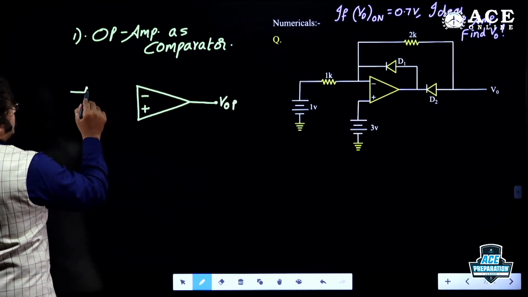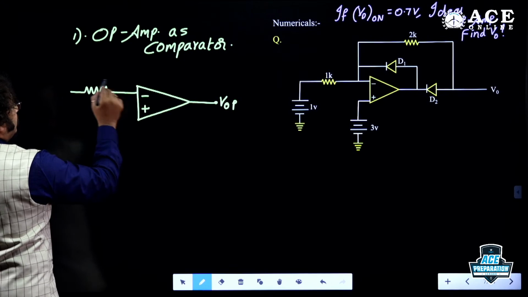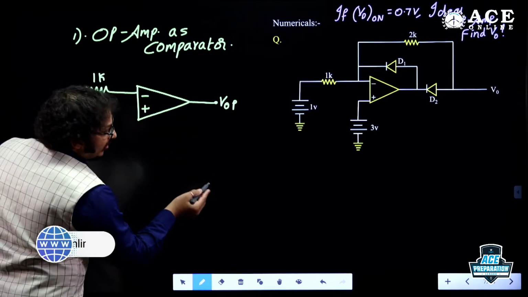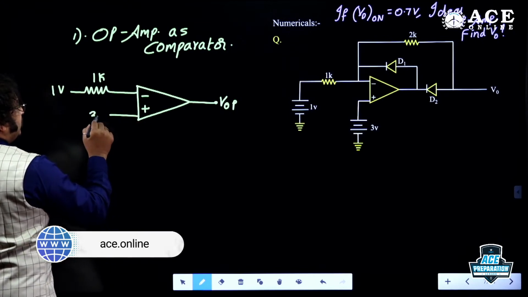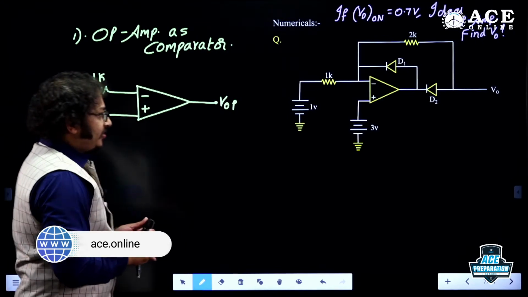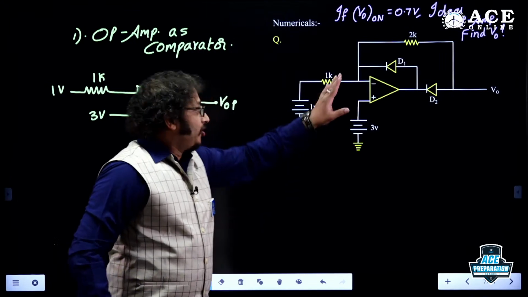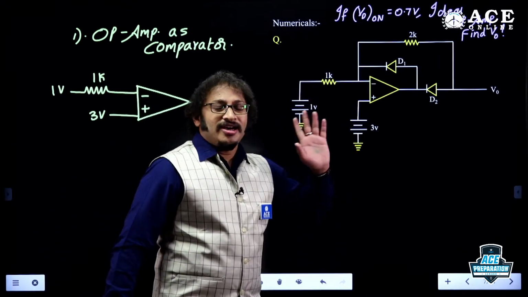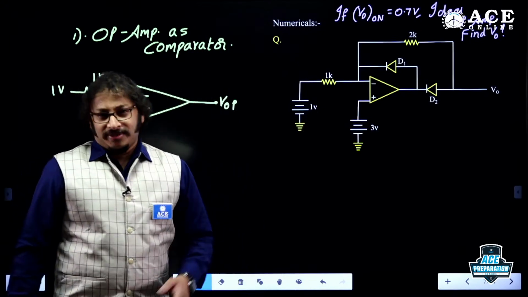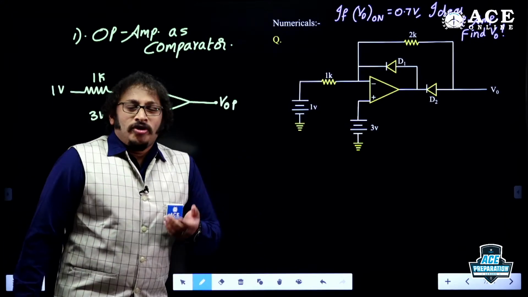Here they have provided 1K, and a 1 volt supply, and here they provided 3 volt. No negative feedback, no positive feedback, no feedback components, because it is a purely comparator circuit, an open loop op amp. That is why we are finding the open loop output.